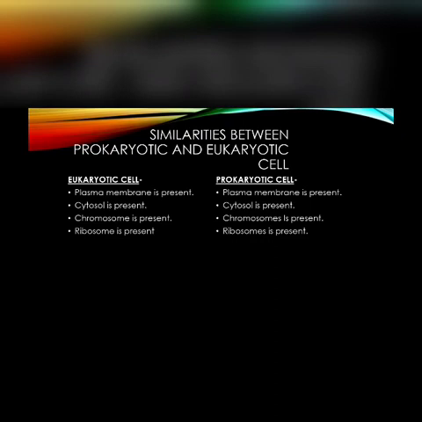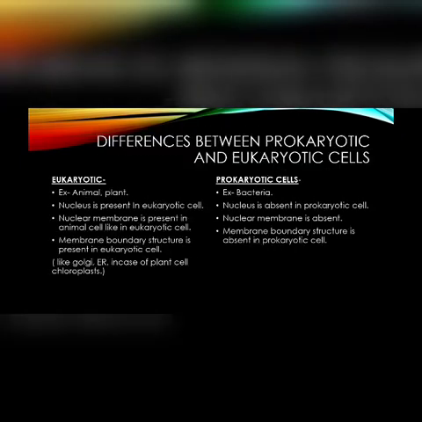Now we will see the differences between eukaryotic cell and prokaryotic cell. In eukaryotic cell, we can take animal and plant as examples. But in case of prokaryotic cell, we will take bacteria as the example. Second point is nucleus is present in eukaryotic cell and absent in prokaryotic cell. And third point is nuclear membrane is present in animal cell, like in the eukaryotic cell, and absent in prokaryotic cell.